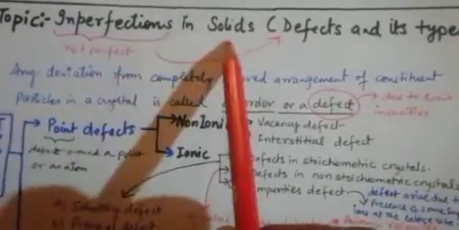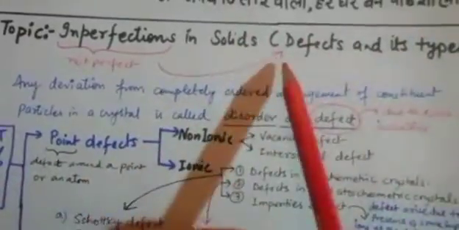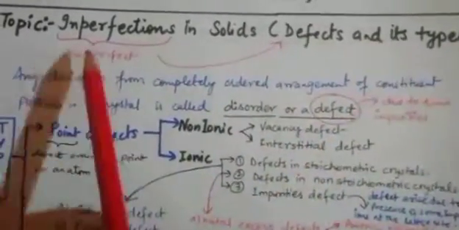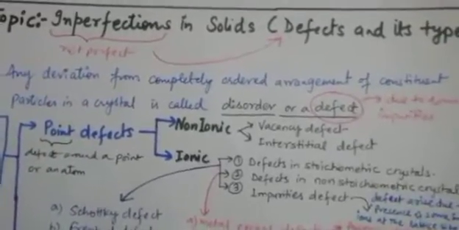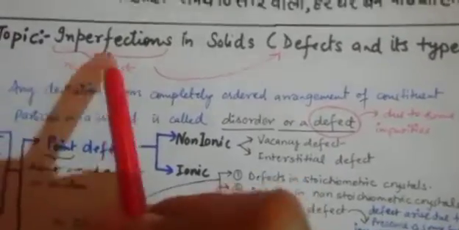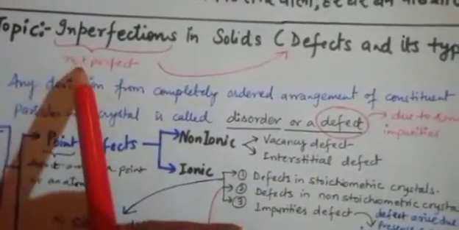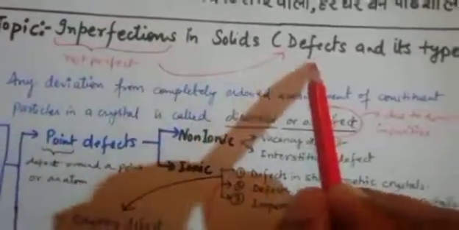Imperfections in solids. This is our new topic. It is also known as defects and its types. So dear students, what is imperfection? Perfect is, in every sense, the best. So here imperfection is that which is not perfect, which means somewhere the crystal has a defect.